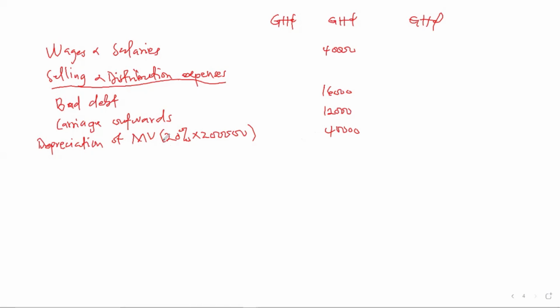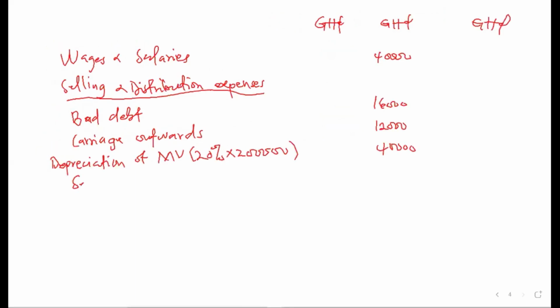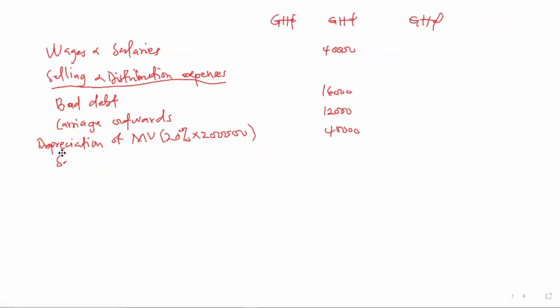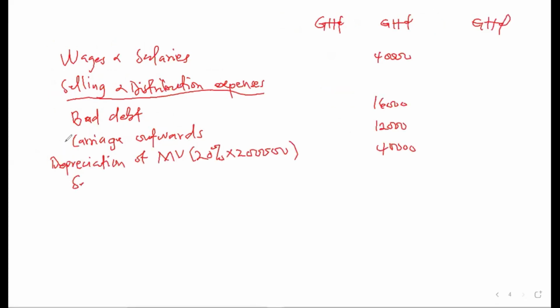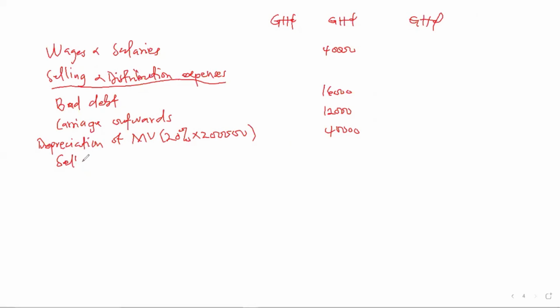So we add all our operating expenses. Then we have selling expenses. That is the last one. Selling expenses, we have 24.